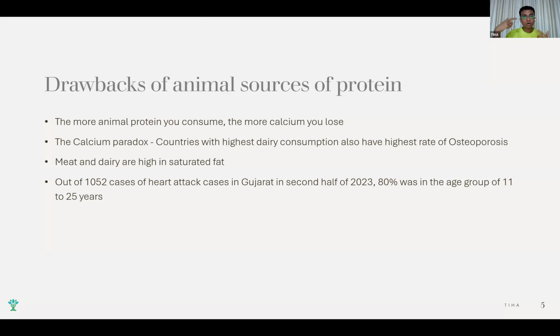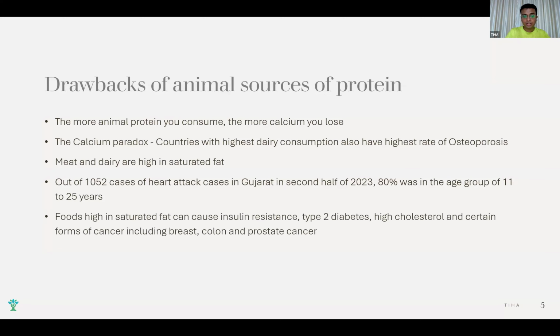So this can clog your arteries also, because there is so much saturated fat in milk. Then don't think that by taking low fat milk you will be saved. In fact, you don't need that at all. That is not meant for human beings. So cases of heart attack are so high in Gujarat, and there is a high link to dairy consumption there.